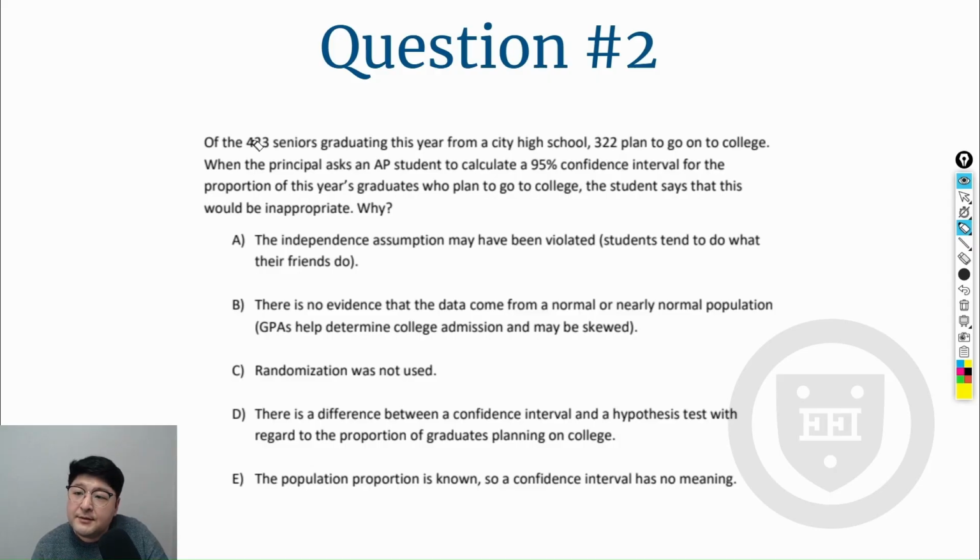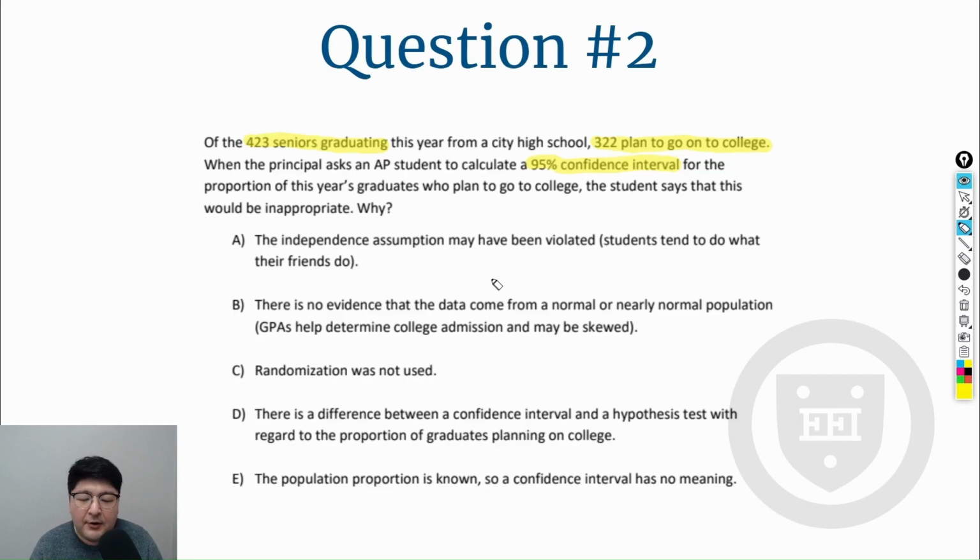So the survey took 423 graduating seniors and 322 students plan to go on to college. And the principal wanted to know the 95% confidence interval. Well, first, what is the confidence interval? A confidence interval is used to estimate population parameters from a sample. But here's the thing. We already took all seniors, 423 of them, and out of 423, 322 seniors said they plan to go on to college.